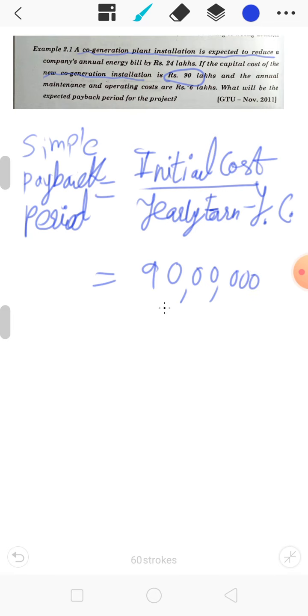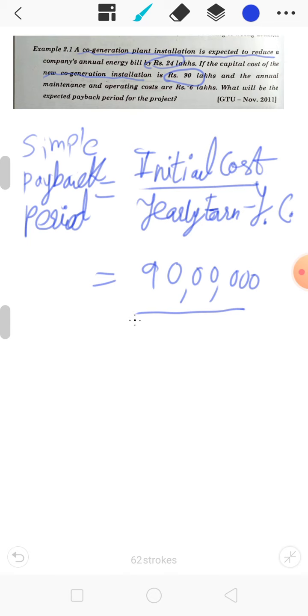So that will be 90 lakhs divided by yearly earnings. So how much are we earning? As given in the question, it is expected to reduce the company's annual energy bill by 24 lakhs. So 24 lakhs is saving, as it is reducing 24 lakhs.